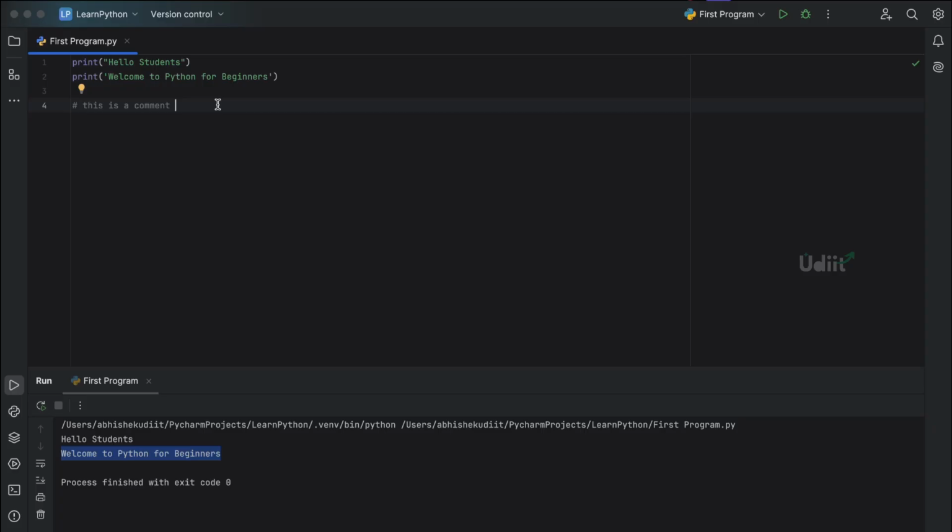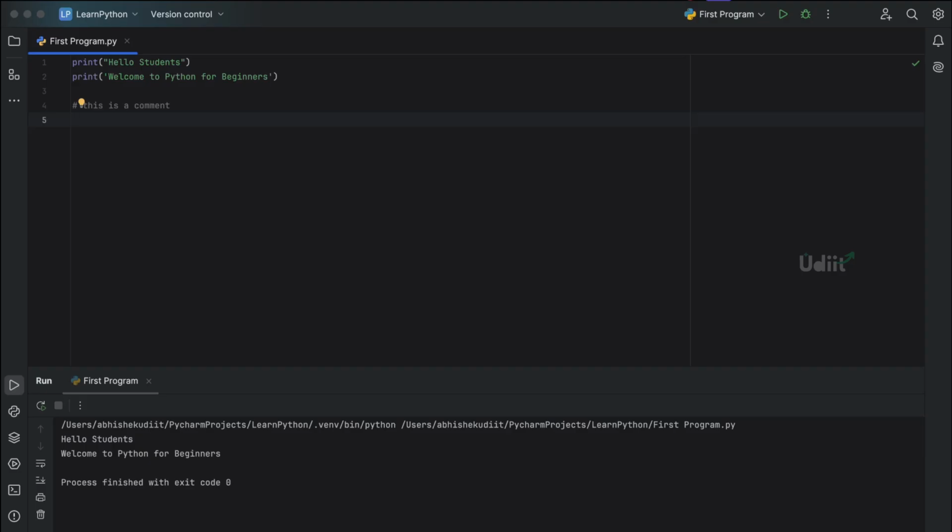I will go and run. You can see that I'm getting the same output as I got previously. So this line is non-executable and will not affect the output. You can even write a comment after the code. It's not like every time you need to write the comment on a new line.